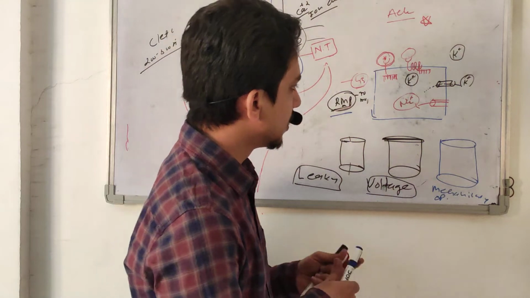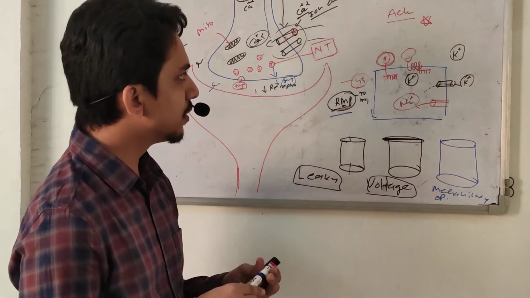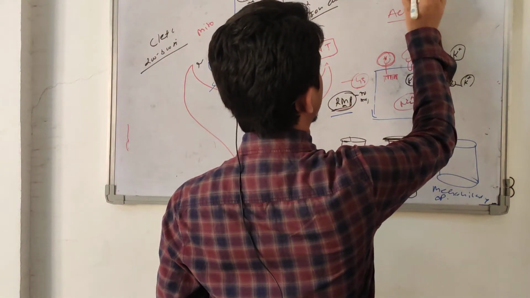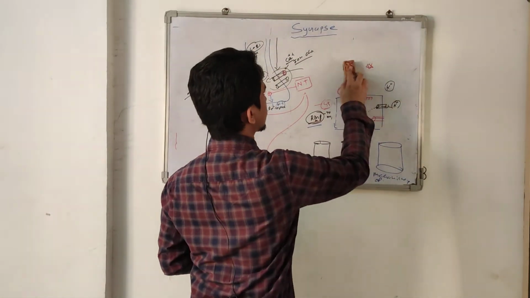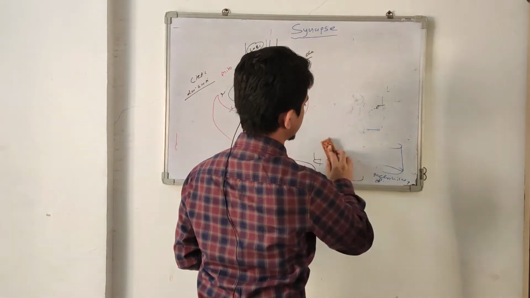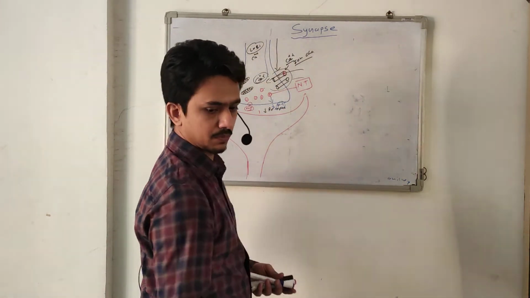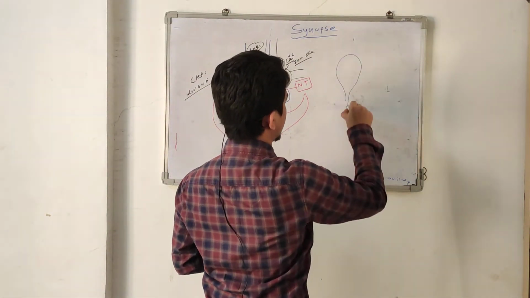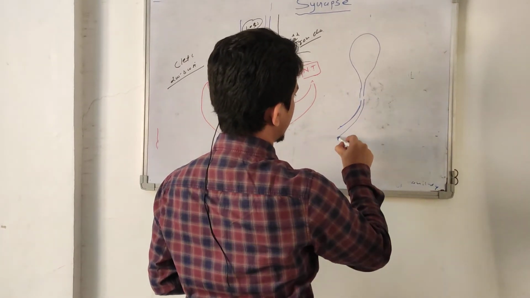So suppose a receptor present on the skin, a tactile receptor, has a mechanically operated sodium ion channel. Suppose this is a receptor and it is supplied by a nerve.